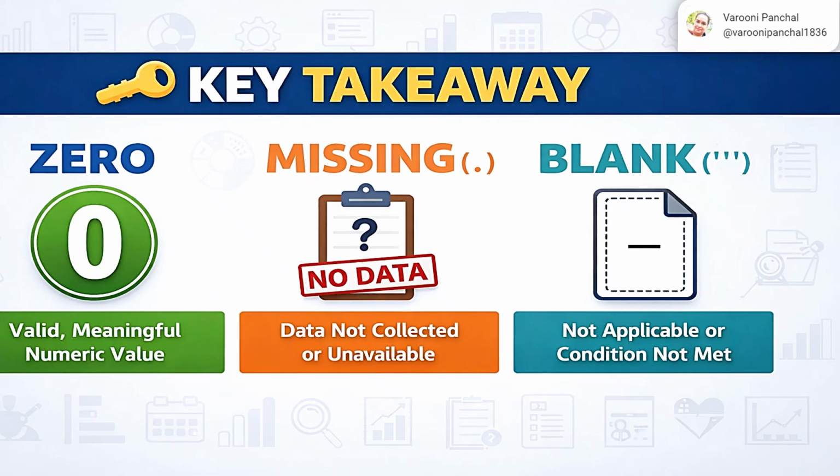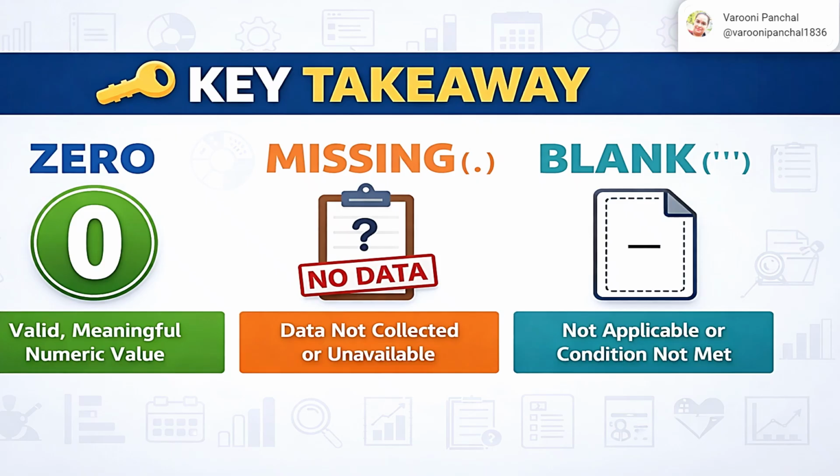We'll see various examples in this question and answer set as to what is data not collected or unavailable. Data not collected could be, say, a specific monitoring person purposely did not collect the data, or missed it because that person forgot to collect it. And unavailability is when the data was not available.